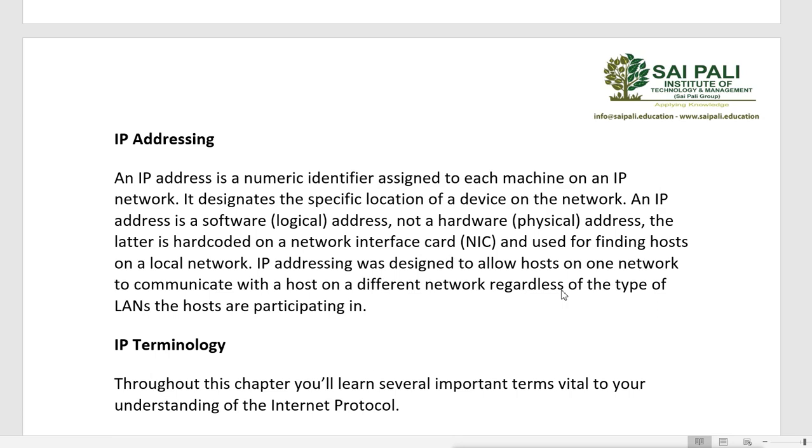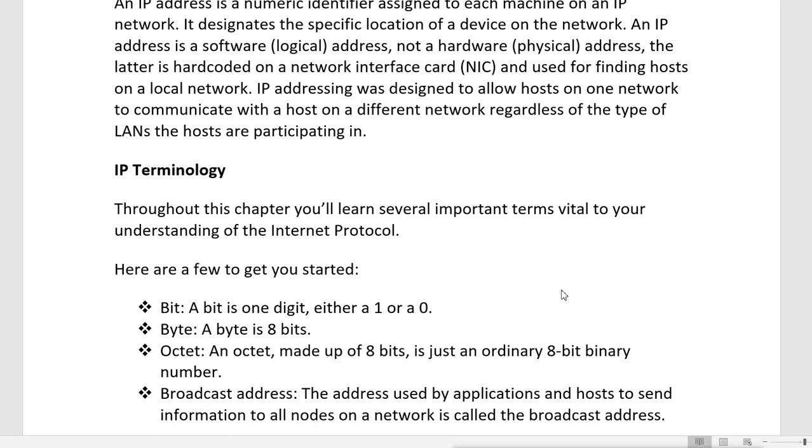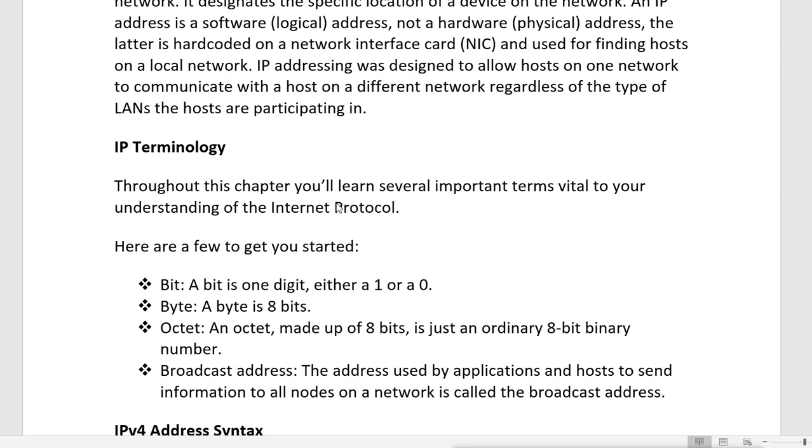Before going into IP addressing, we should know the IP terminologies. The first is a bit. A bit is one digit, either 1 or 0, represented in binary.